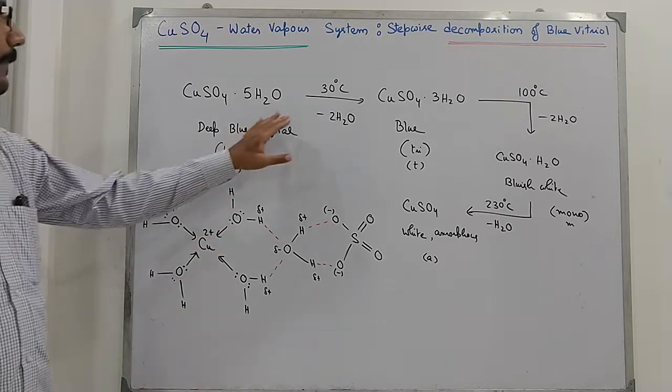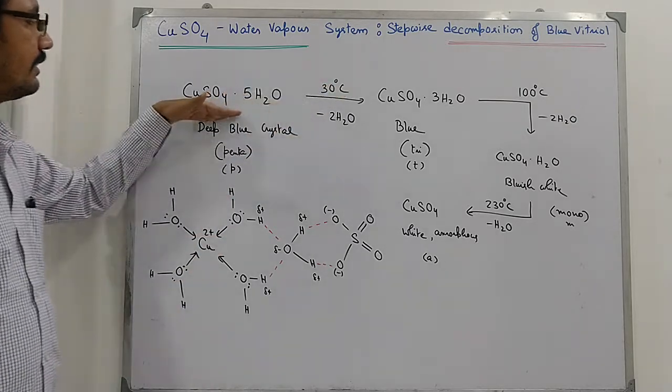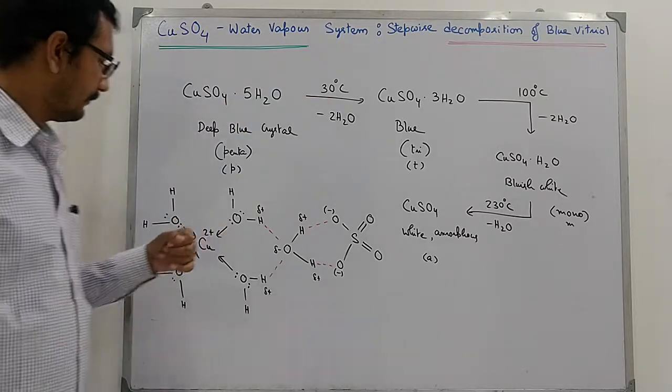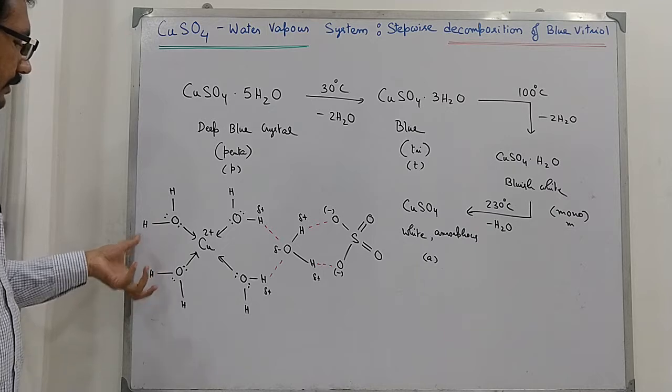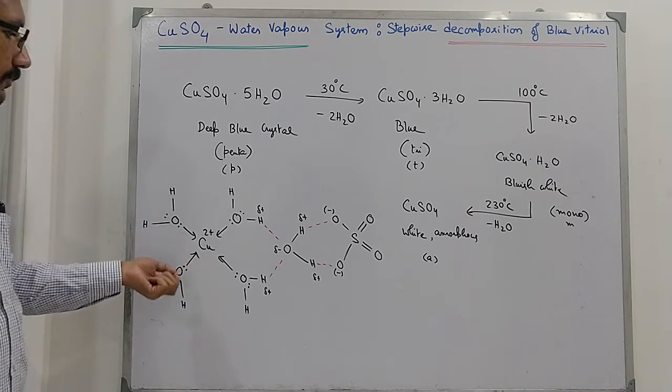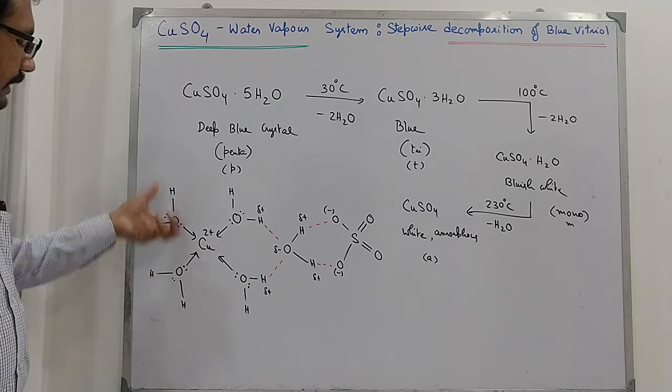Now what happens when we have this crystal at moderate temperature? These 2 water molecules leave the system. Since this bonding is not that strong, they leave, and these are labile ligands.